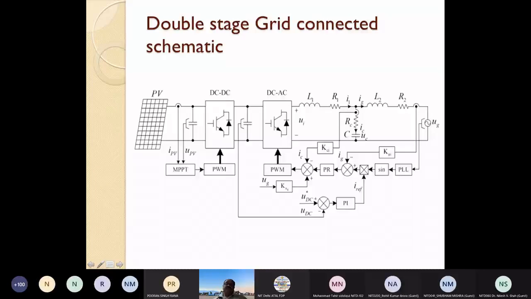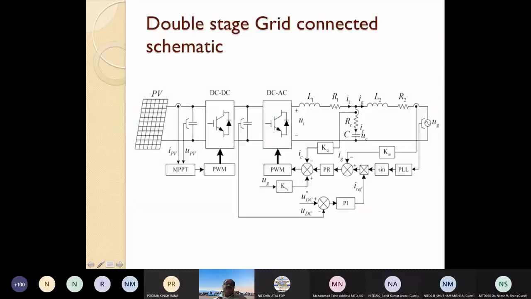Based on whether it is a single phase or a three-phase system, we go for many types of controllers, and those controllers may be PR, PI, fuzzy, neural, and many of the sort are being used to achieve certain desired targets.